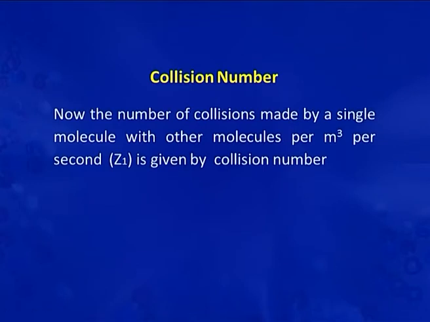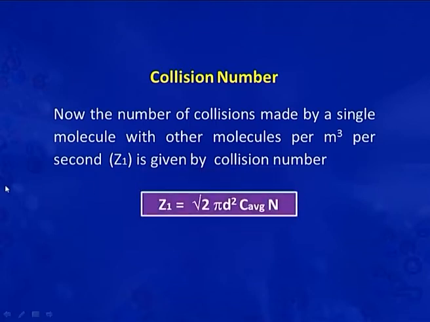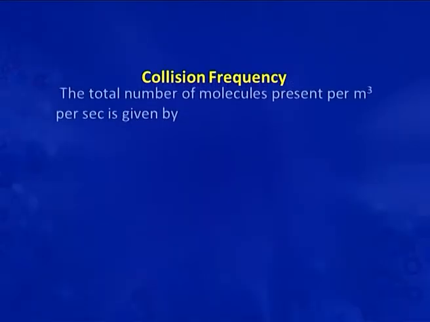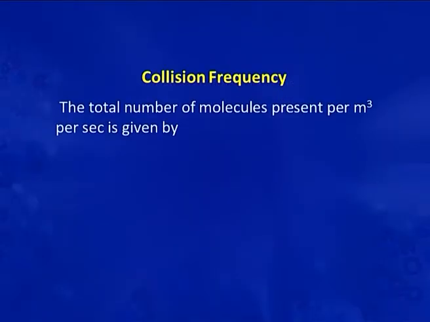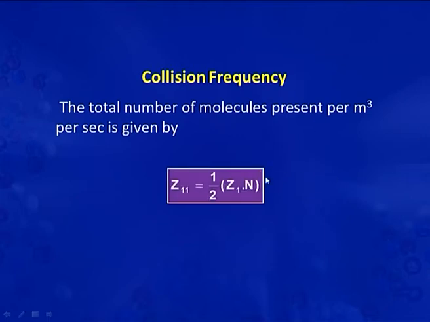So, now the number of collisions made by a single molecule with other molecules per meter cube per second is given by Z1, which is equal to root 2 pi d square C average into N. C average is the average velocity here. So, we can calculate collision frequency. The total number of collisions per meter cube per second is given as Z11 is equal to 1 by 2 Z1 into N. This is the collision frequency for bimolecular collision.